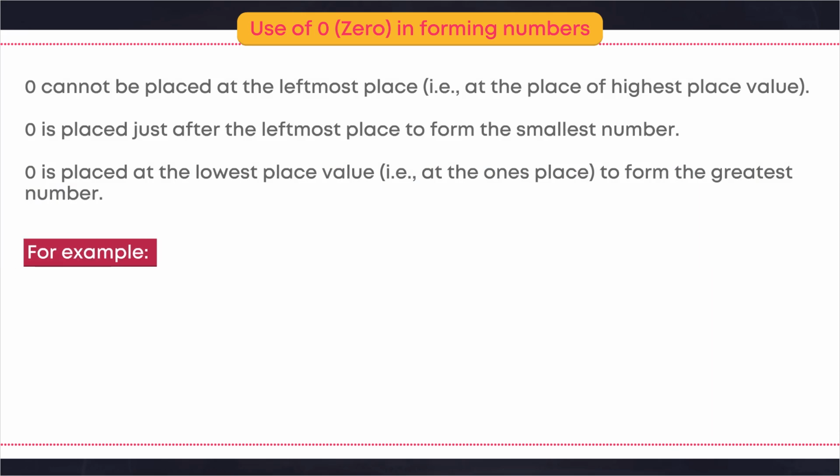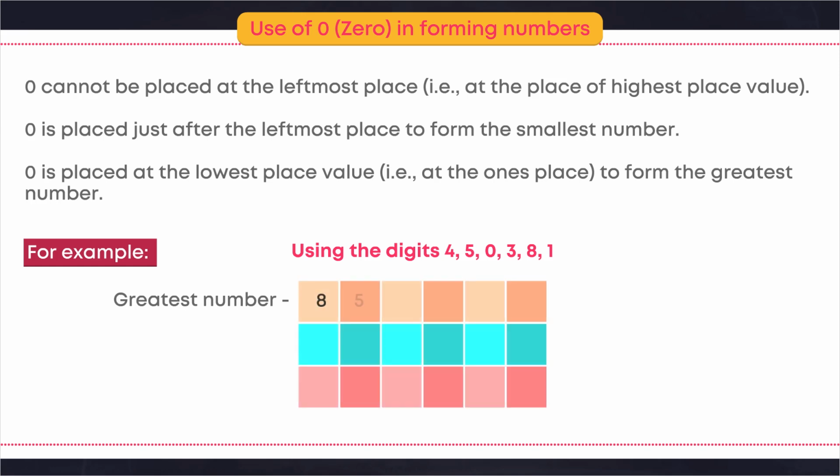For example, using the digits 4, 5, 0, 3, 8, 1. Greatest number: 8, 5, 4, 3, 1, 0.